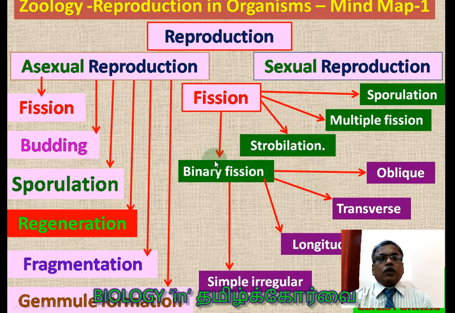This is the overall flowchart which I already sent. In our book also the flowchart is given. This flowchart is also very helpful for you. In video 1 we covered reproduction, definition, asexual reproduction, sexual reproduction and fission, all the types of fission. In this video we are going to cover budding, sporulation, regeneration, fragmentation and gemmule formation. So these are the 5 subtitles we are going to cover in this video, students.